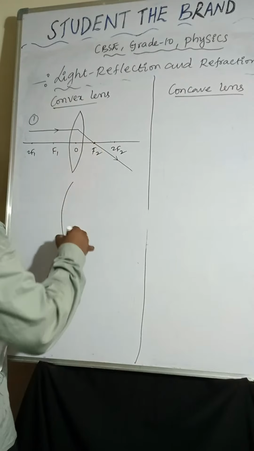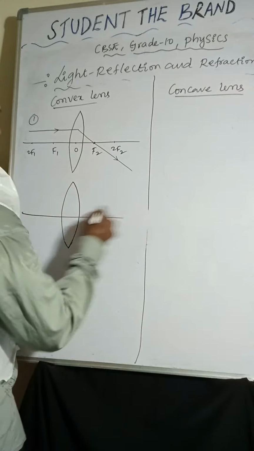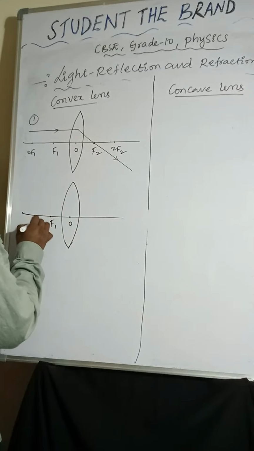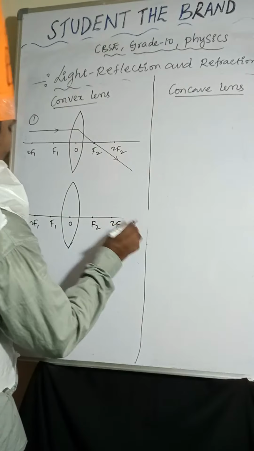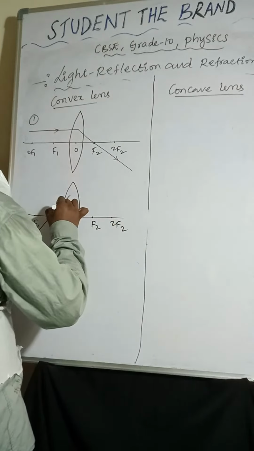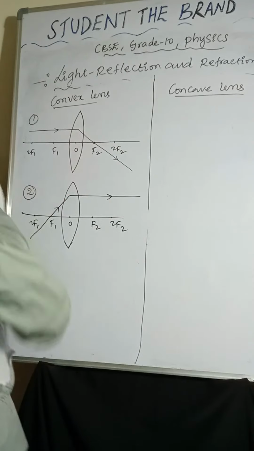Second one, convex lens. Optic center, F1, 2F1, F2, 2F2. The light ray is passing through the focus. After refraction, it will become parallel to the principal axis.